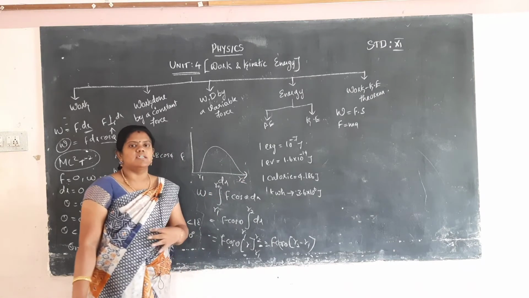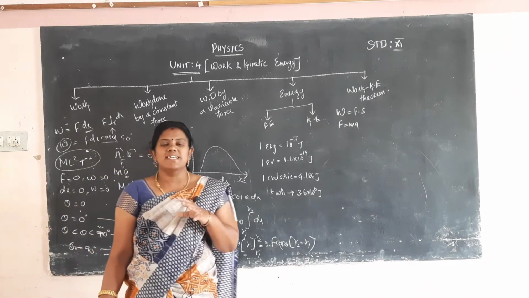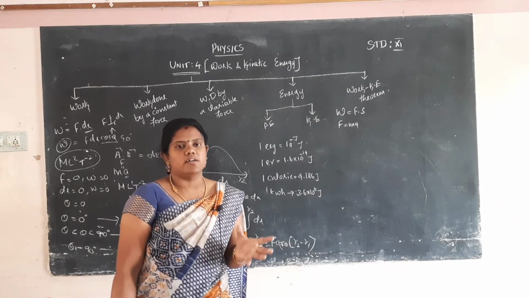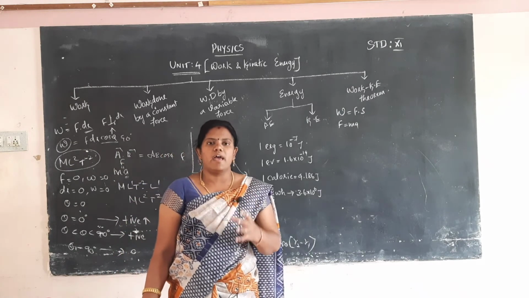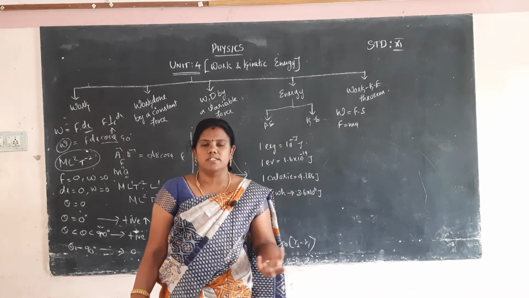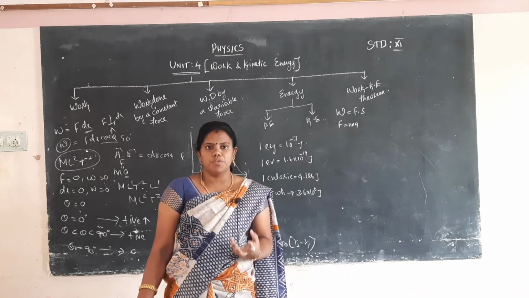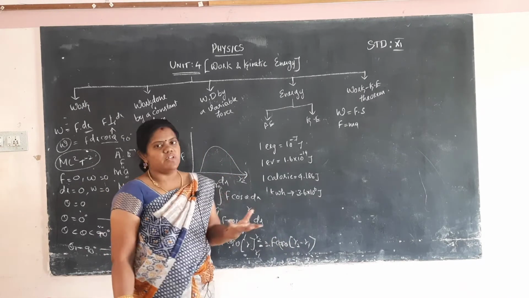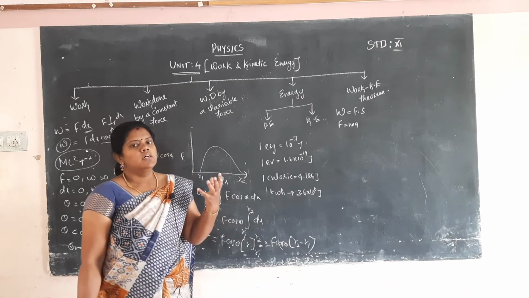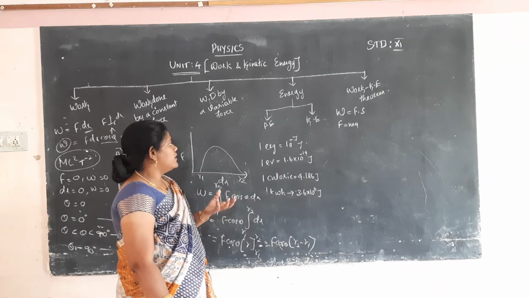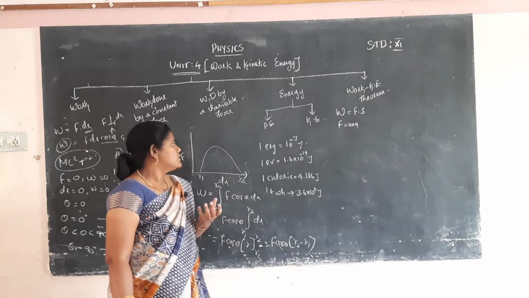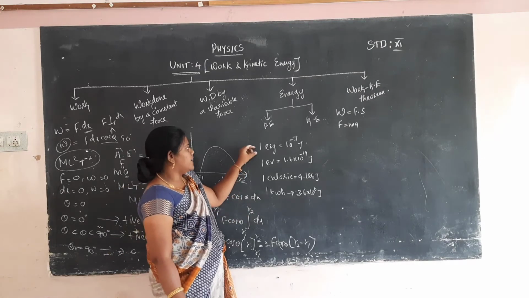What does it mean by energy? Already told, energy is nothing but the capacity to do work. If one object has some ability to do some work, that is called energy. Various types of energy are used in physics laboratories and physics numerical problems. All these are various forms of energy.